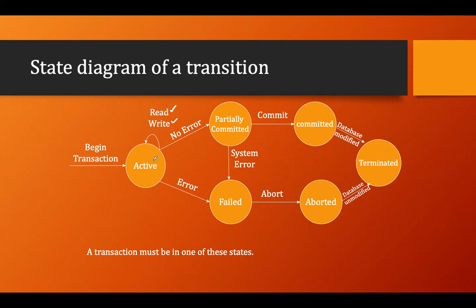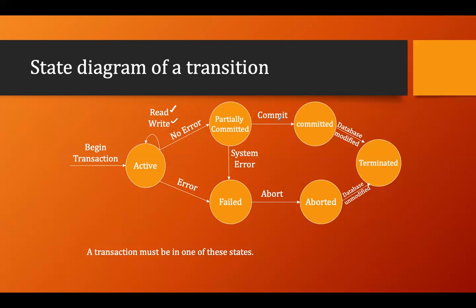When the transaction executes its last operation with no error, it will come into the partially committed state. Now, when it comes into the partially committed state, it may fail. But after the commit operation, it will be in a committed state.